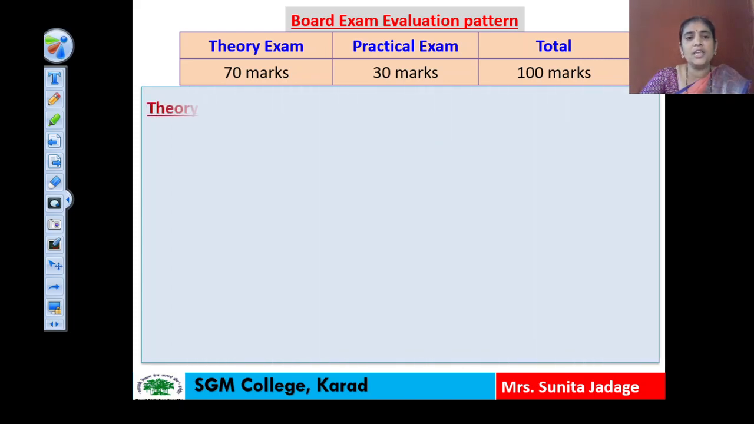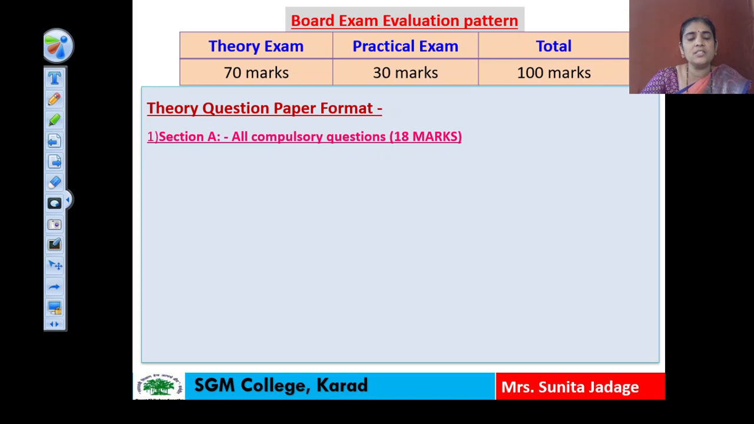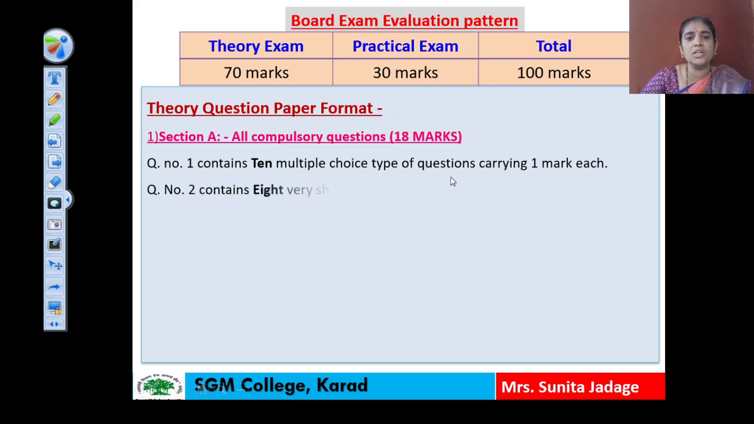In the 70 marks theory paper, the question paper consists of 4 sections. The first section, known as section A, has all questions compulsory, and this section is for 18 marks. In section A, question number 1 contains 10 multiple choice questions carrying 1 mark each, and question number 2 contains 8 very short answer type questions carrying 1 mark each. So a total of 18 questions of 1 mark each, and therefore section A is of 18 marks.